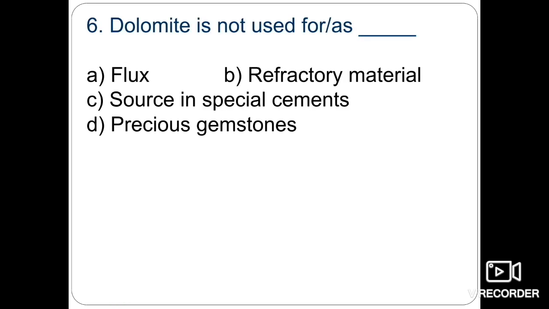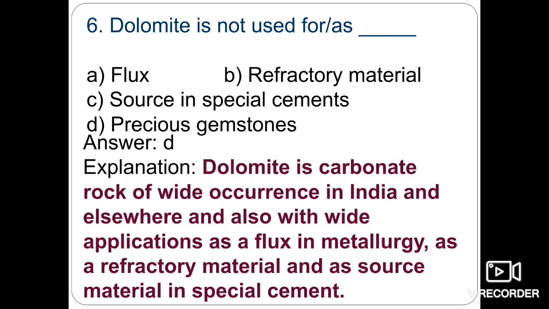Next one is, dolomite is not used as. There are several uses of dolomite in various industries. The question asks which is not a use: flux, refractory material, source in special cements, or precious gemstones. It is quite easy to see that dolomite has no use in precious gemstones.